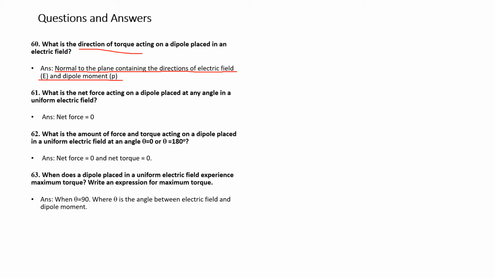When theta is equal to 90, where theta is the angle between the field and the dipole moment. That means the maximum torque is experienced when theta is equal to 90, because torque is given by the equation, T max is equal to P into E, that is equal to 2AQE.